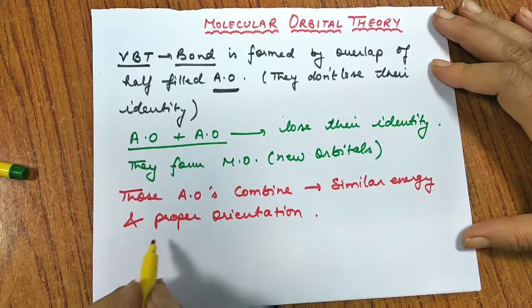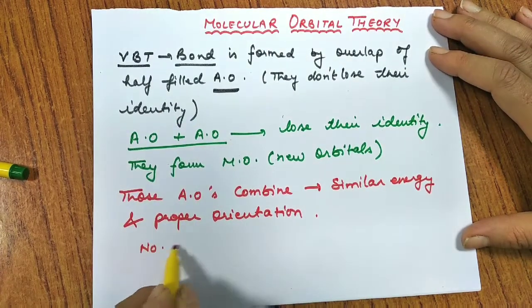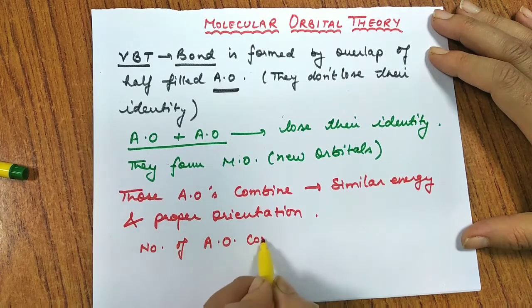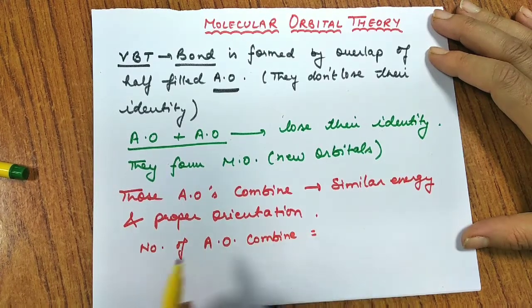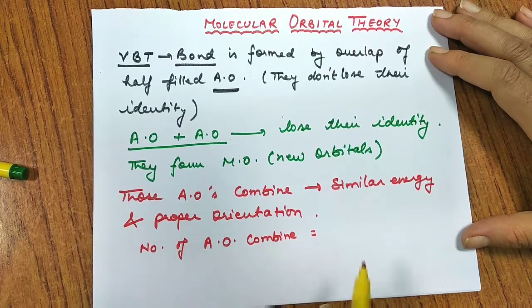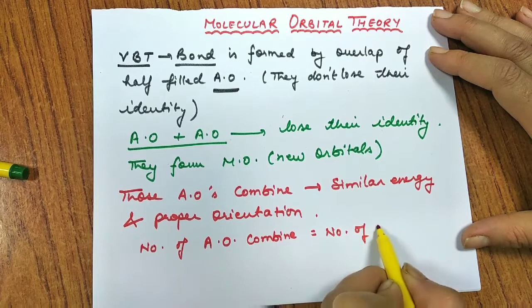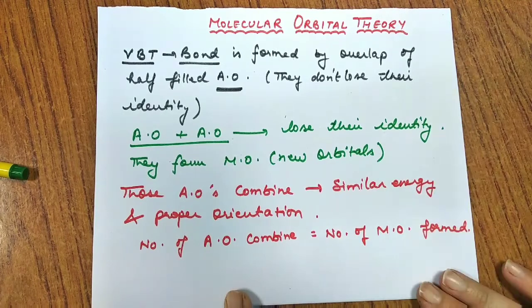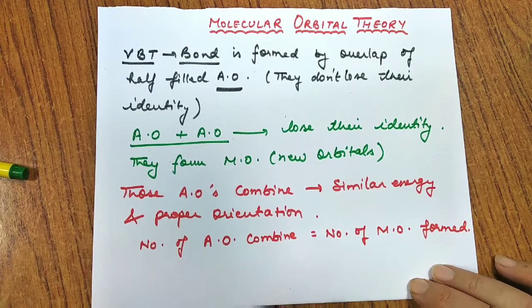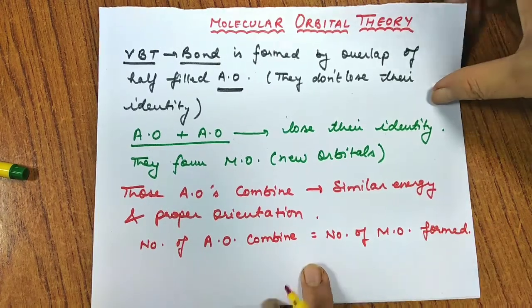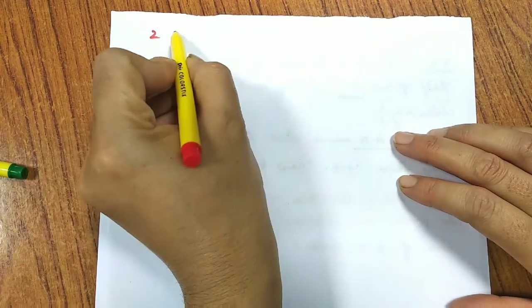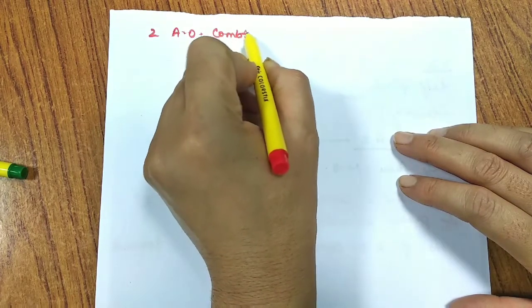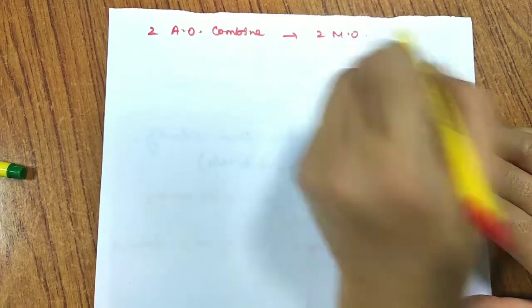One more thing is, the number of atomic orbitals combined is equal to the number of molecular orbitals formed. जितने भी atomic orbital जुड़ेंगे, overlap होंगे, combine करेंगे, the same number of molecular orbitals will be formed. So suppose when two atomic orbitals combine, we get two molecular orbitals.